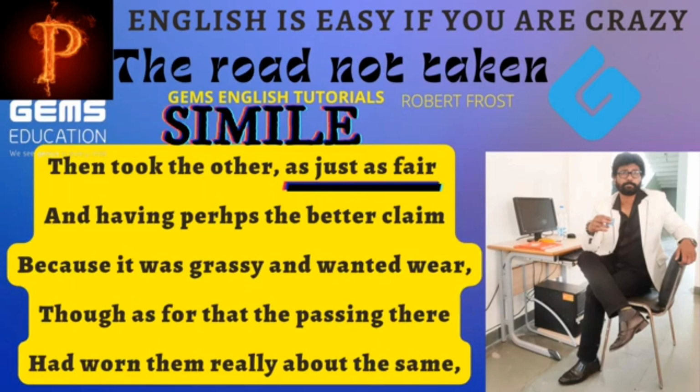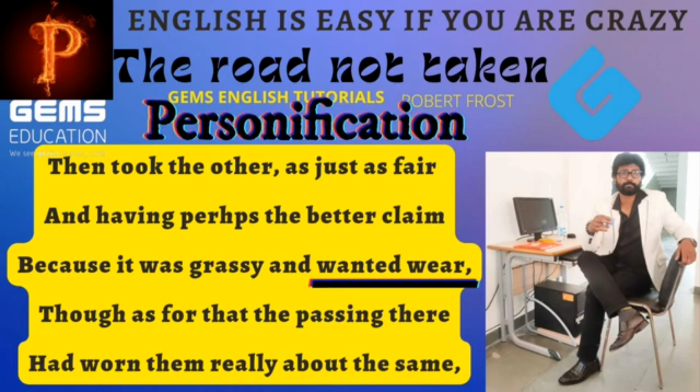Next stanza, first line, "as just as fair." The poetic device is simile. Simile is a comparison of two words or two people with the help of like or as. Next figure of speech is in sentence 3, "wanted wear." It is a personification. What is a personification? Personification is nothing but attributing human characteristic traits to inanimate things or objects. For example, "wanted wear." Wear is a human characteristic trait, like we wear clothes. Here it is attributed to grass.